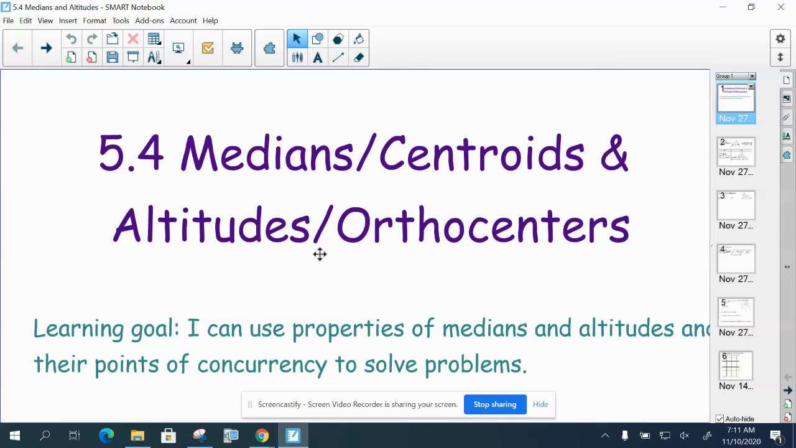Everyone, this is lesson 5.4 on medians and altitudes. Now, medians and altitudes are the next two types of segments in triangles, and their points of concurrency. The median's point of concurrency is called the centroid. The point of concurrency of the altitudes is called the orthocenter. So today we're going to use properties of medians and altitudes and their points of concurrency to solve problems.